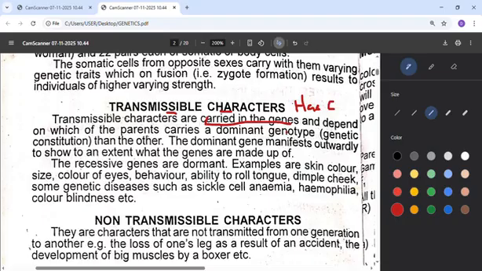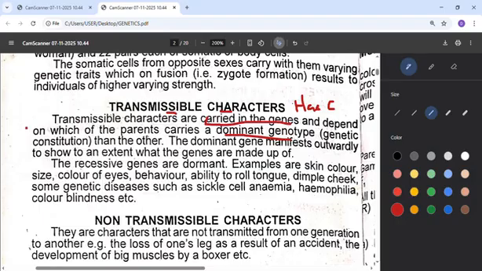Also diabetes and hepatitis, so all these are characters that can be transmitted because they are carried in the genes. It depends on which of the parents is carrying the dominant genotype, that is, the particular character that is showing. Any parent carrying it will determine if it will be transmittable. If it is dominant in the father or the mother, it will be transmittable.